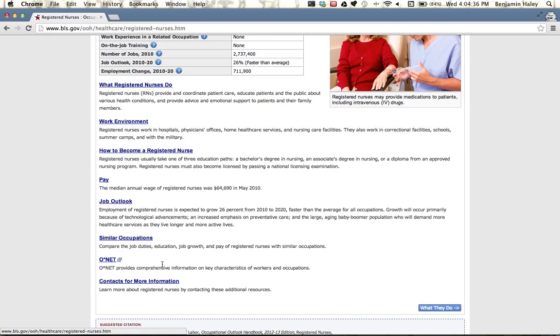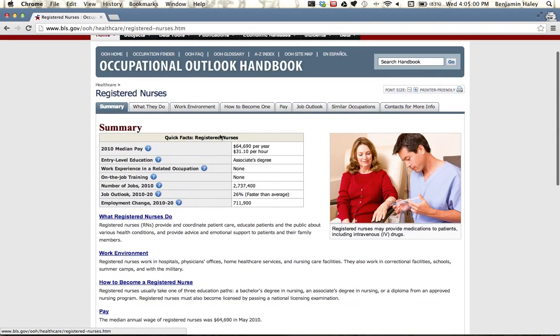But now maybe I have a good idea that I want to be a nurse, and so if I was still in high school, I might go to my career counselor and say, hey, I'm interested in becoming a nurse. Can you recommend any schools to me that you think would be a good fit given my academic record and what's available in my area, which is information maybe that would be harder to find on this website. So that's the way to use this great resource.